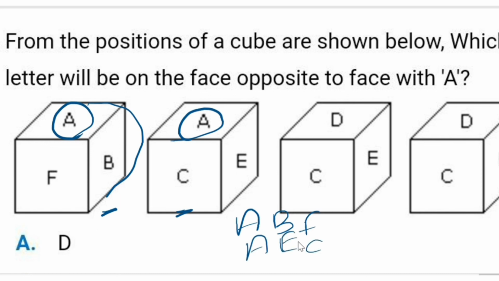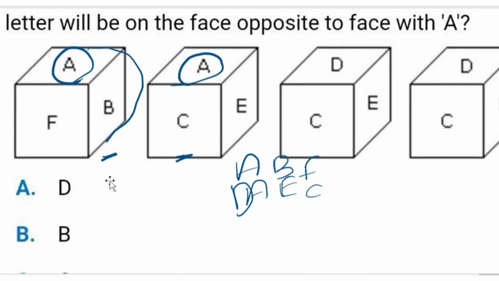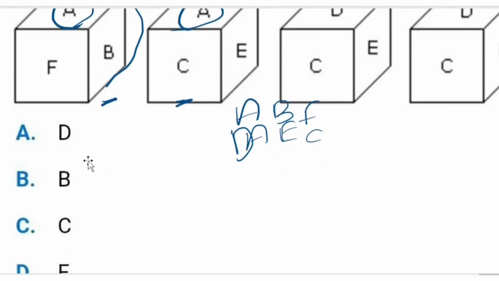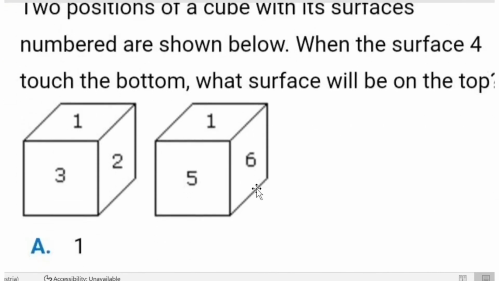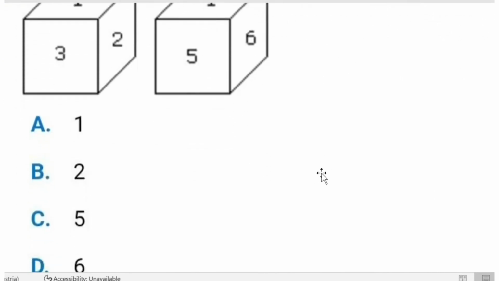They're asking, from these positions of a cube, which letter will come on the face opposite to the face with A. Which letter is left out in A, B, C, D, F? D is left out, so D will come here. The answer is going to be D. So the opposite of A is D. This is a simple solution. I'm giving this as your homework.